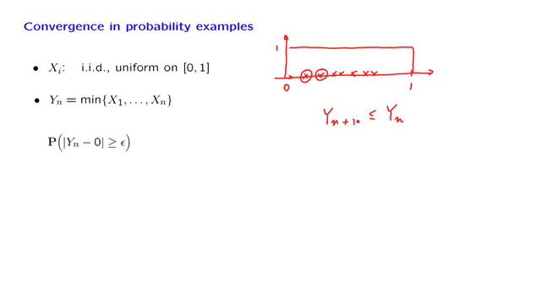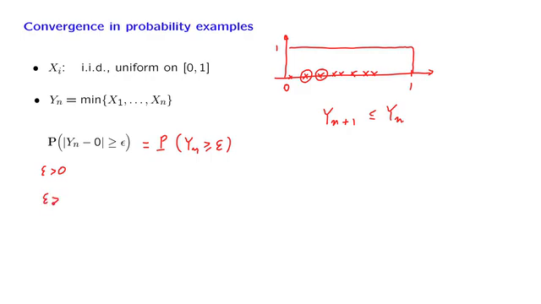To verify that, what we do is we fix some positive epsilon, and we look for the probability that the distance of the random variable Yn from the conjectured limit has a magnitude that's larger than or equal to epsilon. And what we need to show is that this quantity converges to 0 as n goes to infinity, no matter what epsilon is. Now, because Yn is a non-negative random variable, this is the same as the probability that Yn is larger than or equal to epsilon. Now let us distinguish between two cases.